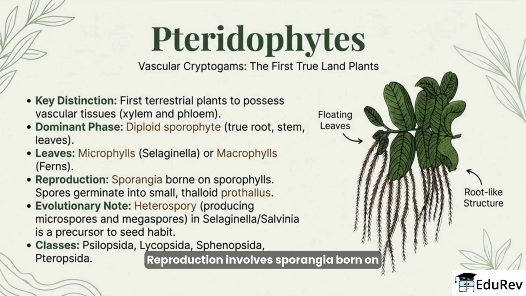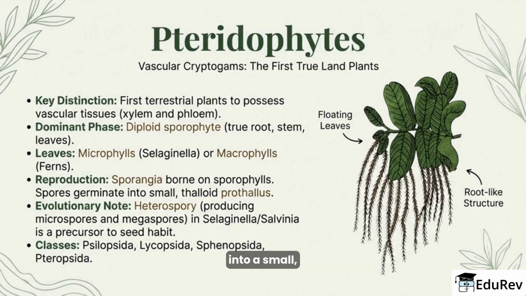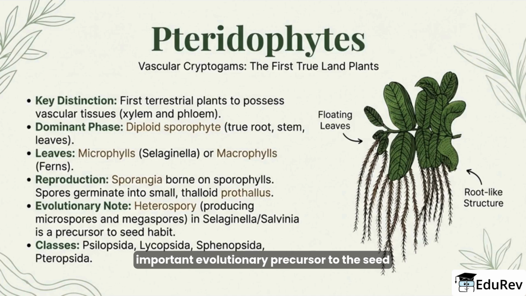Reproduction involves sporangia borne on sporophylls and spores that germinate into a small, usually thalloid prothallus. Heterospory, producing both microspores and megaspores in some lineages, is an important evolutionary precursor to the seed habit. Major classes include Psilopsida, Lycopsida, Sphenopsida, and Pteropsida.